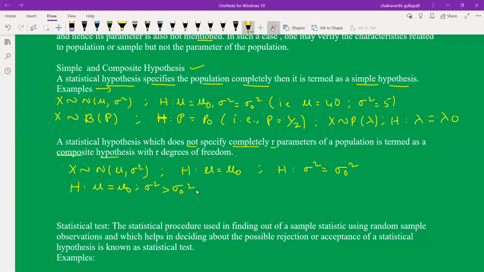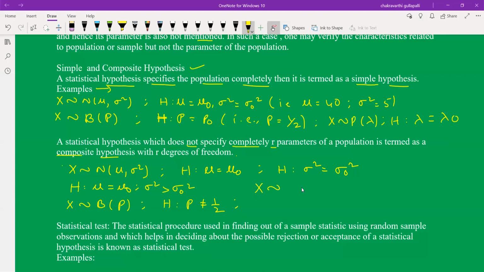In our problems, a simple hypothesis or a composite hypothesis may be involved. Using these two, we have to calculate our requirements. One more example, X follows binomial distribution n, P, where n is a fixed constant, known in our studies. Now the hypothesis P is not equal to half. In this case, the P value may be more than half or less than half. So this hypothesis does not specify the parameter of the binomial population, so it is called a composite hypothesis.